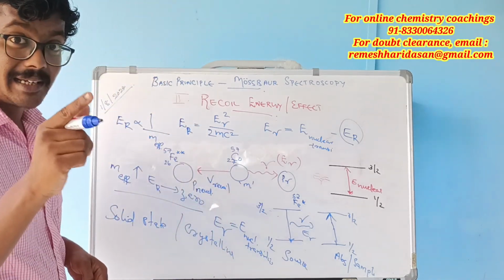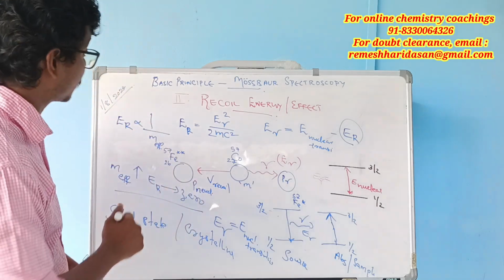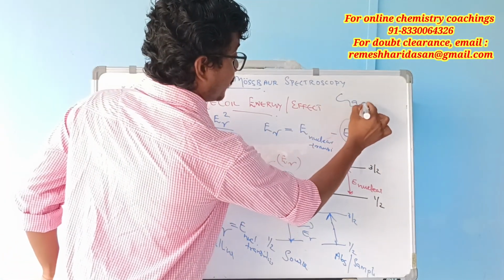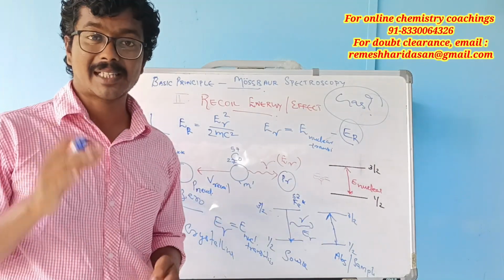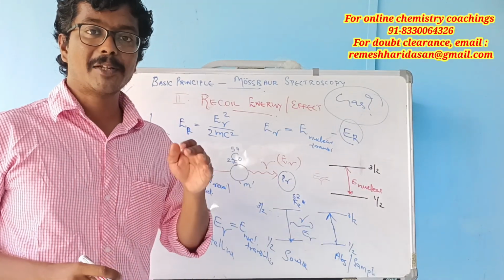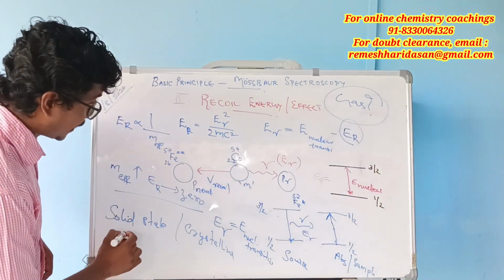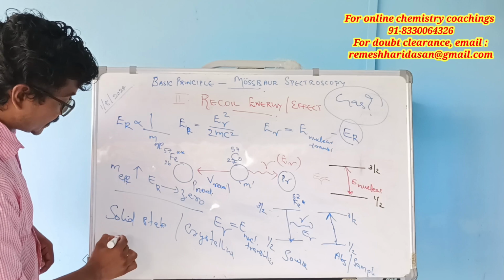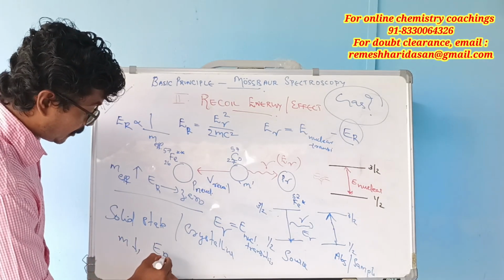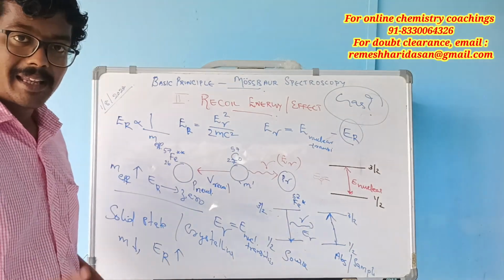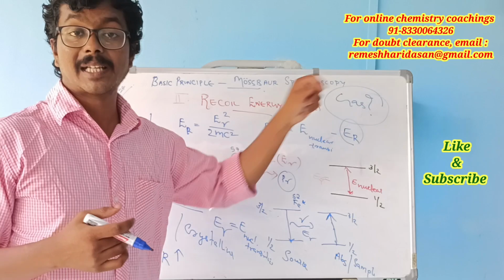And this clearly explains why Mossbauer spectroscopy is not used for gas phases. Gaseous samples cannot be used for Mossbauer spectroscopy. This is the reason: if the effective mass is less, the recoil energy will be more, right? If the effective mass is less, the recoil energy will be more in the case of gaseous samples.